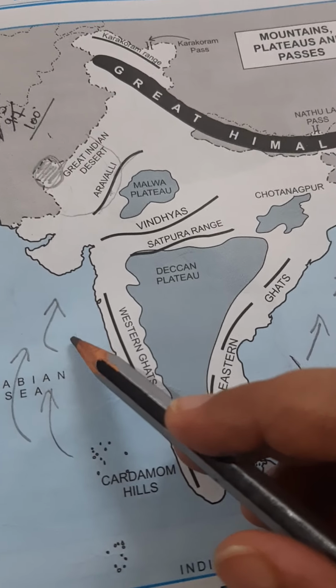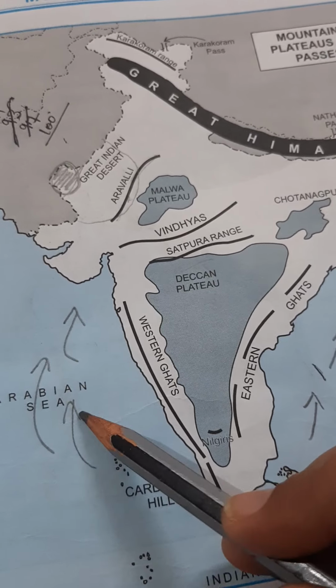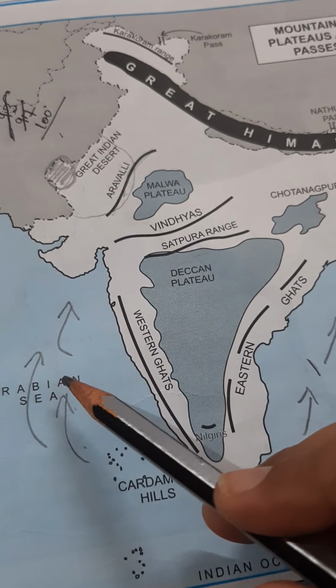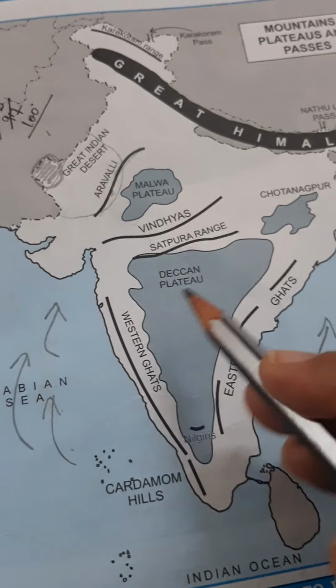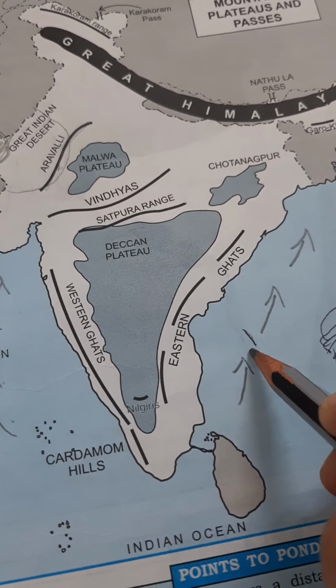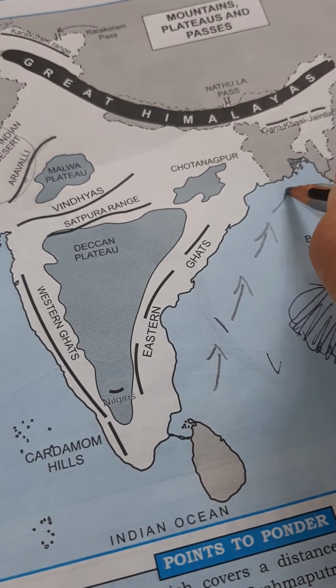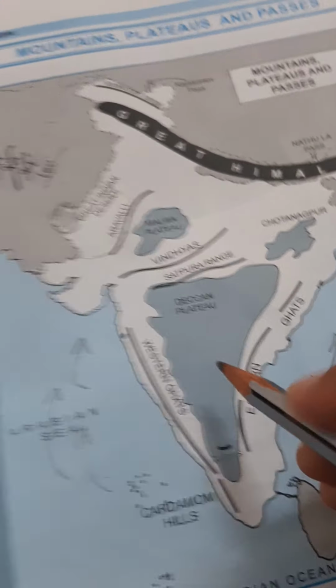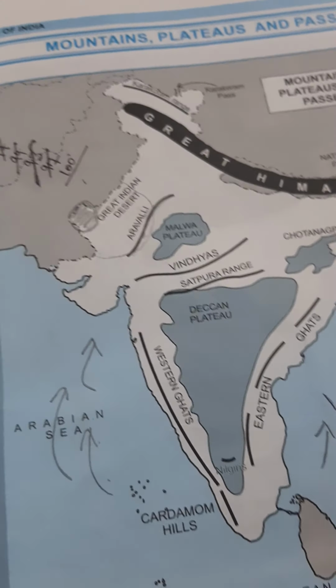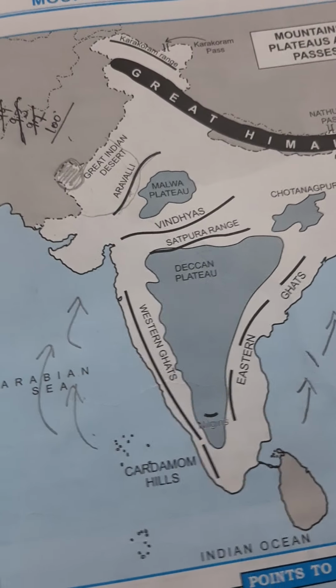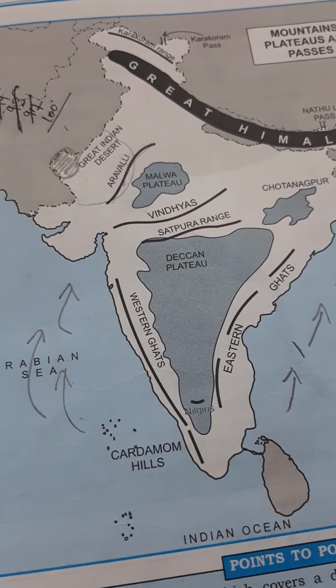Southwest monsoon winds are divided into 2 branches. One branch comes from the Arabian Sea, known as the southwest monsoon winds of the Arabian Sea branch. Another comes from the Bay of Bengal, called the Bay of Bengal branch. In the first reason, we need to talk about the Arabian Sea branch.